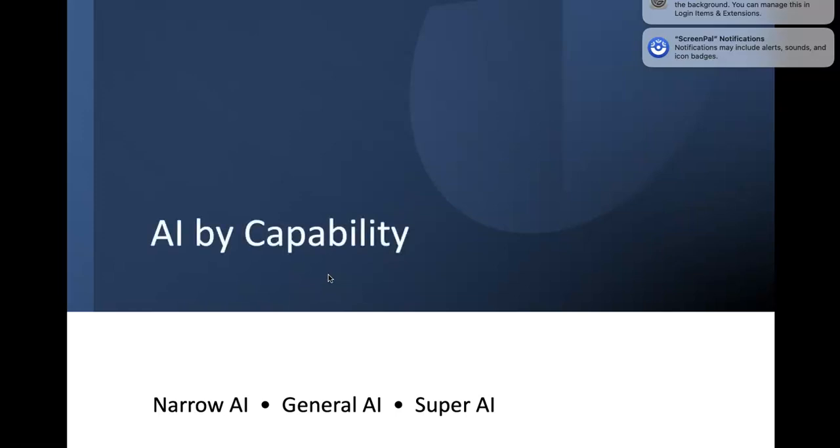And coming to the types, we have broadly different categories. Based on its capability, that is what it can do, what type of task it is capable of, it is broadly classified into three types. One is narrow AI, the other one is general AI, and the other one is super AI. Okay, so these three are the broad terms for categorizing AI by capability.